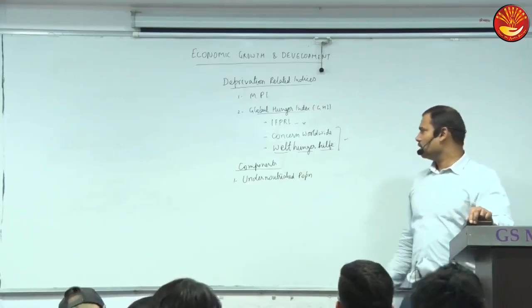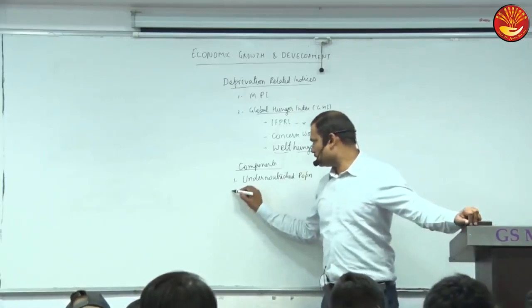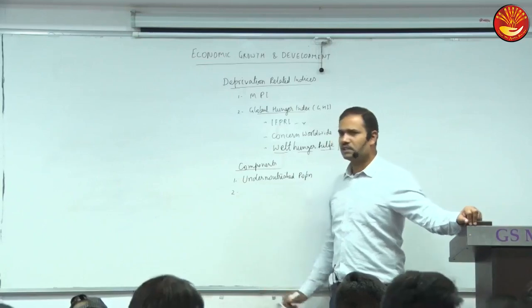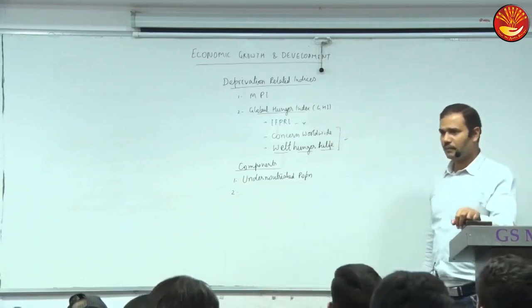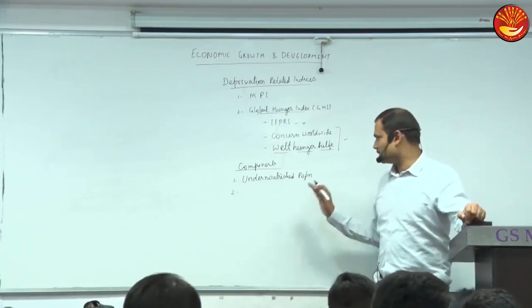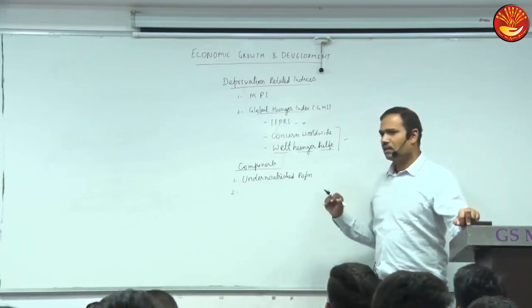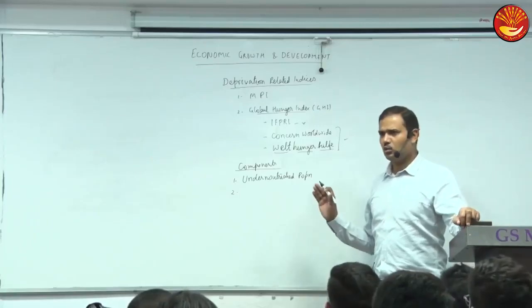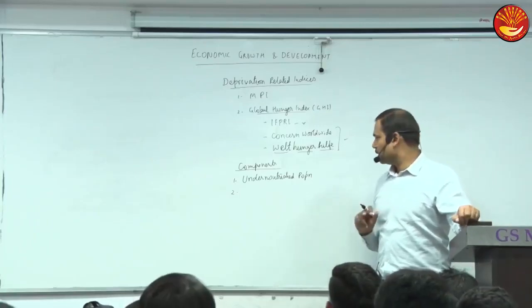In India, what percentage of the population is undernourished? That means calorie deficiency. Around 14.5%. And the world average is lesser, I think approximately 12%.